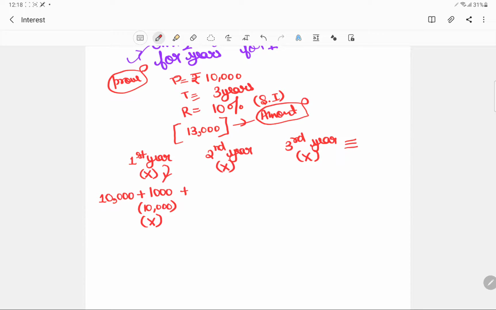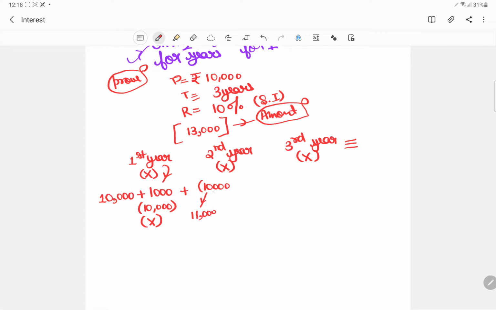So for the second year, since it is simple interest, the interest would always be calculated over the initial principal. If this were compound interest, we would have taken 11,000 here.